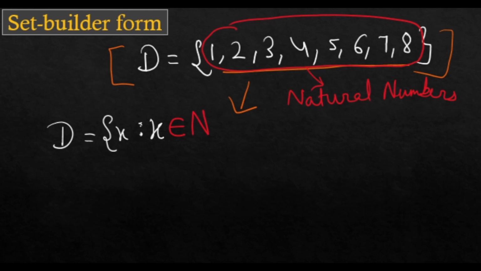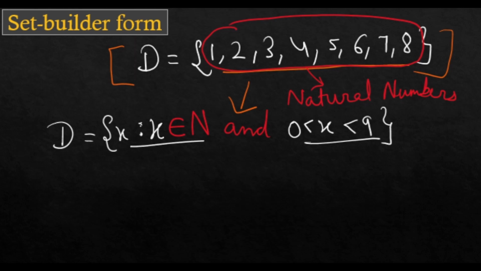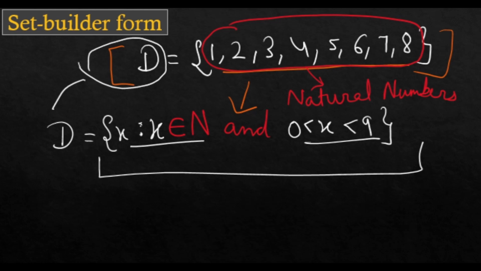So are we done yet? No. There is another part of this form. And x is such that greater than 0 and smaller than 9. Now we have listed all our properties in this section, and we have converted the roster tabular form of set D into the set builder form.